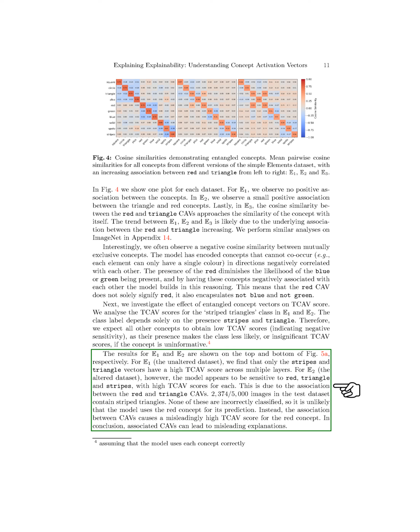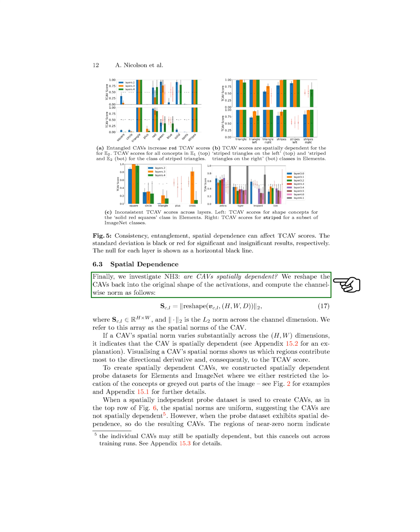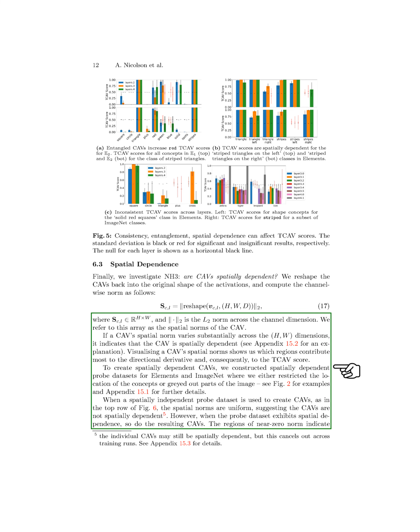Section: Spatial Dependence. In this section, we investigate whether CAVs exhibit spatial dependence. We reshape the CAVs back to their original shape and calculate the channel-wise norm. This norm helps us determine if a CAV is spatially dependent by looking at how it varies across different dimensions. Visualizing the spatial norms of CAVs can show us which regions contribute most to the TCAV score. To create spatially dependent CAVs, we used specific probe datasets for elements and ImageNet that controlled the location of concepts or grayed out parts of images.